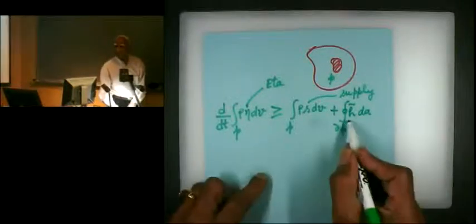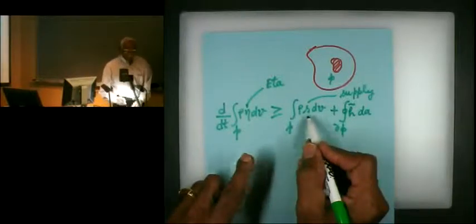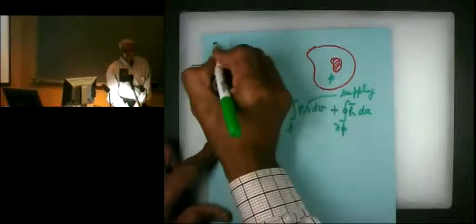So this is a statement of the second law of thermodynamics, that the rate of change of entropy in a body is greater than or equal to the entropy supply plus the entropy flux. This quantity is the entropy flux, and this is the supply of entropy. So this is the second law of thermodynamics for us.